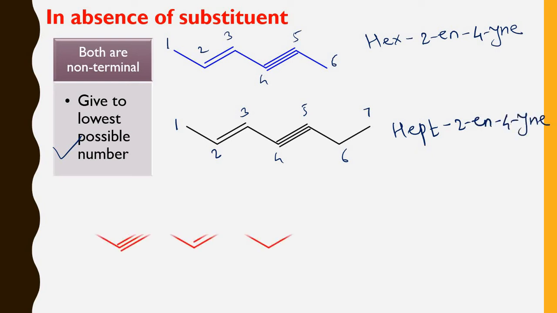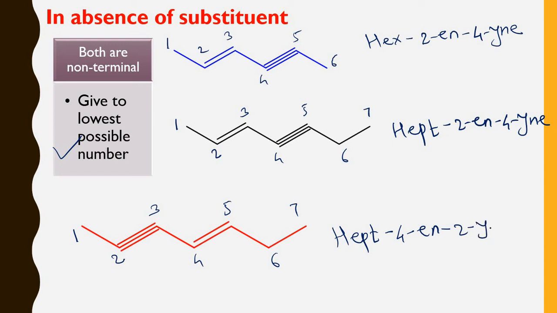So we'll see the third example. This triple bond comes at the second position. If you count from the left hand side, this is 1, 2. So this is the correct numbering. So 1, 2, 3, 4, 5, 6, 7. This is hept. Priority for this fourth position for the double bond: hept-4-ene-2-yne. So we have seen the three different criteria for multiple bonding in the absence of a substituent.